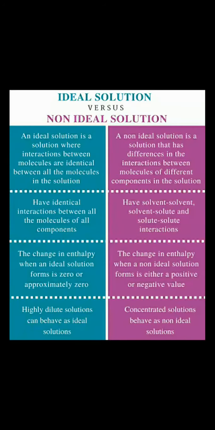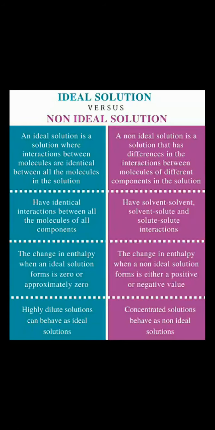The solution which obeys Raoult's law over the entire concentration range is called an ideal solution. Whereas those solutions which do not obey Raoult's law over the entire range of concentration are called non-ideal solutions. Another factor which differentiates ideal and non-ideal solutions is interaction between the components of the solution.